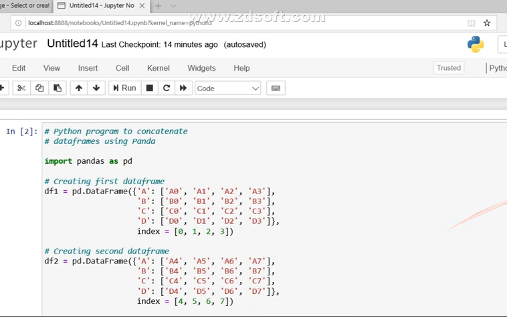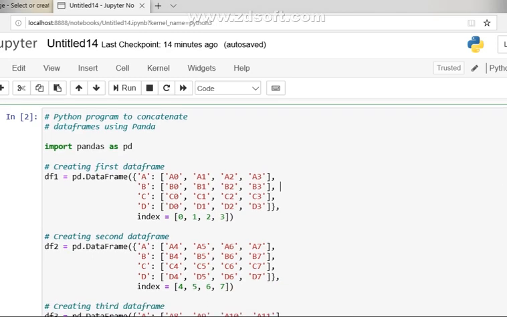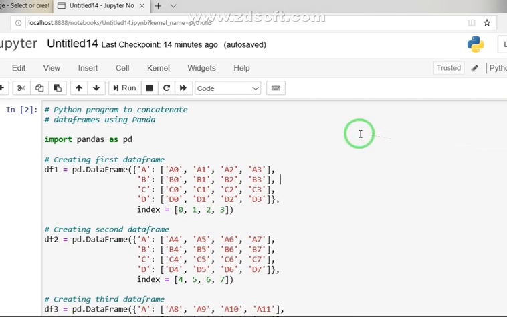So students, coming to the Python platform, as you see, I have already copied the program. It will be very time consuming if I keep on writing the program in front of you. The first step is import pandas as pd, and this program is to concatenate the data frames using pandas.